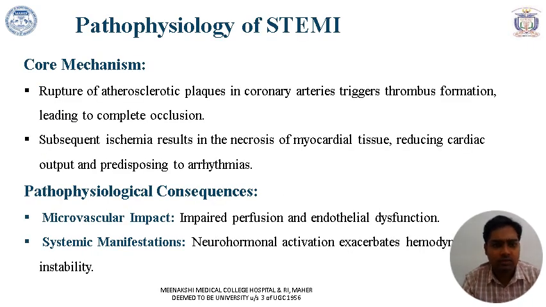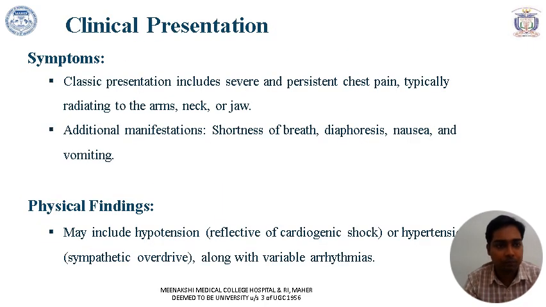The basic mechanism of STEMI includes a rupture of an atherosclerotic plaque in coronary arteries, which triggers thrombus formation, leading to complete occlusion. The subsequent ischemia results in necrosis of myocardial tissue, reducing cardiac output and predisposing to arrhythmias. What are the pathological consequences of STEMI? The microvascular impact includes impaired perfusion and endothelial dysfunction, and the systemic manifestation is neurohormonal activation, which exacerbates hemodynamic instability.